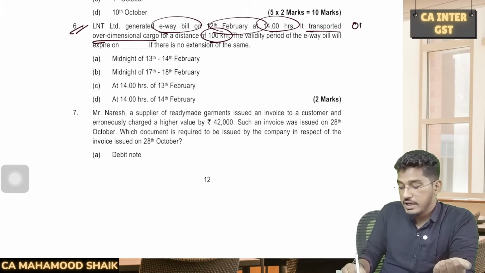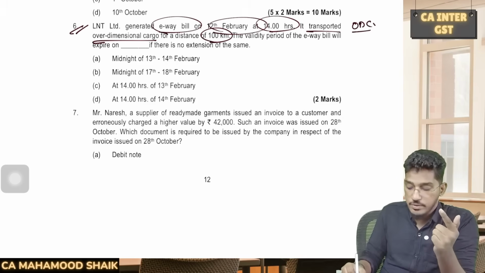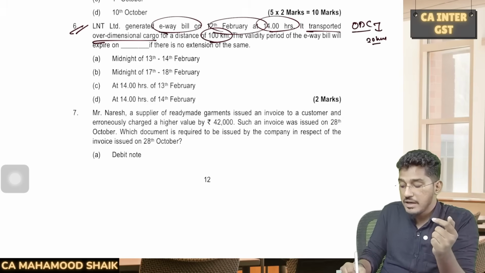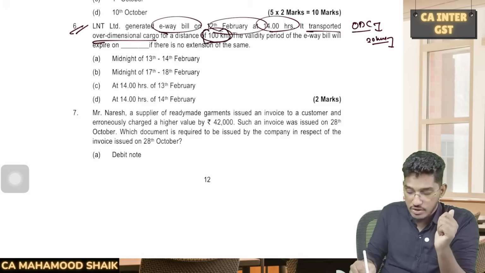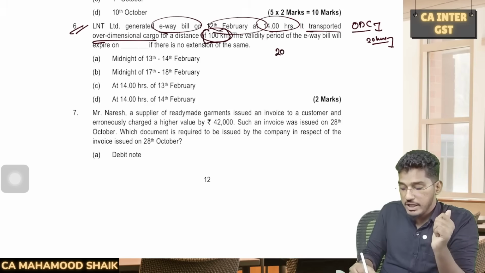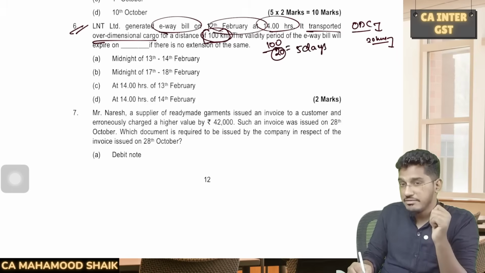See, as we all are aware, if the shipment is happening through over dimensional cargo, for every 20 kilometers or part thereof, we get 1 day, right? So here it has to travel a distance of 100 kilometers. So for every 20 kilometers or part thereof, you will get 1 day. So in total we get 5 days of validity. And how to calculate that 5 days?